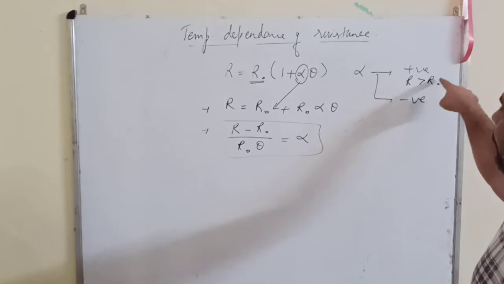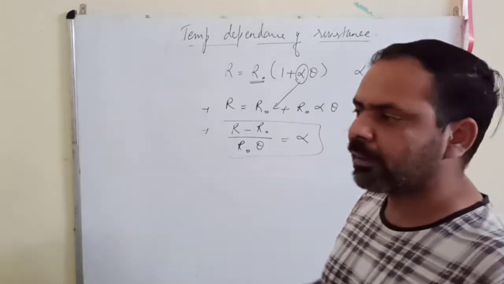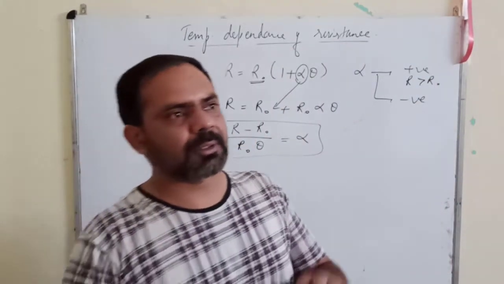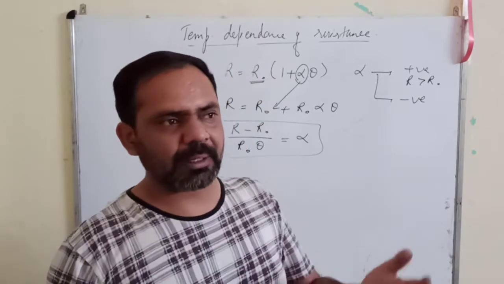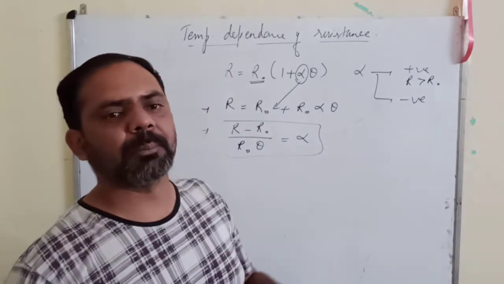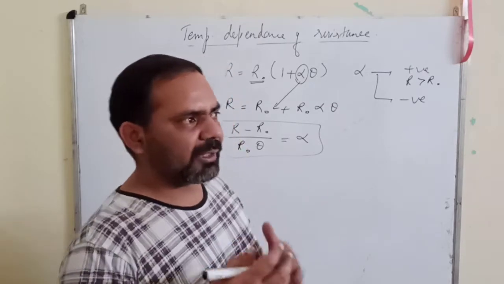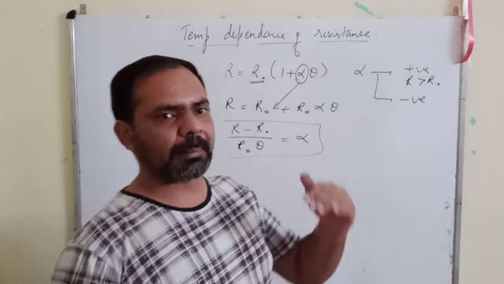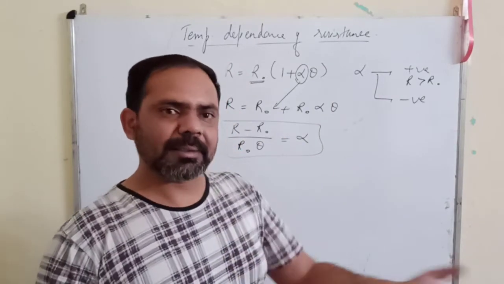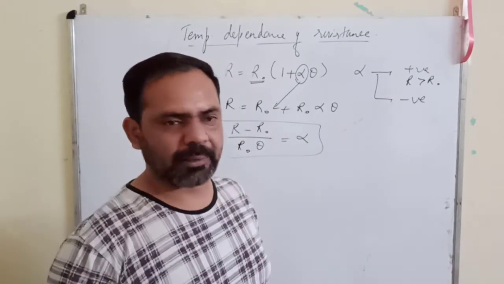For all those materials whose alpha value is positive, the resistance increases with temperature, which generally happens with most of the conductors like copper, iron, all of them. Whenever you pass current through them, for some time their temperature increases, as a result their resistance also increases.